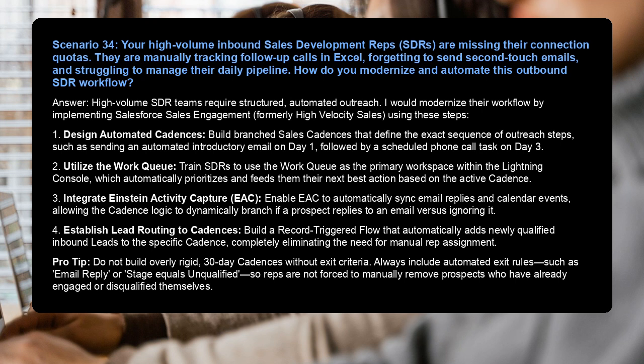4. Establish lead routing to cadences. Build a record-triggered flow that automatically adds newly qualified inbound leads to the specific cadence, completely eliminating the need for manual rep assignment. Pro tip: do not build overly rigid 30-day cadences without exit criteria. Always include automated exit rules, such as email reply or stage equals unqualified, so reps are not forced to manually remove prospects who have already engaged or disqualified themselves.